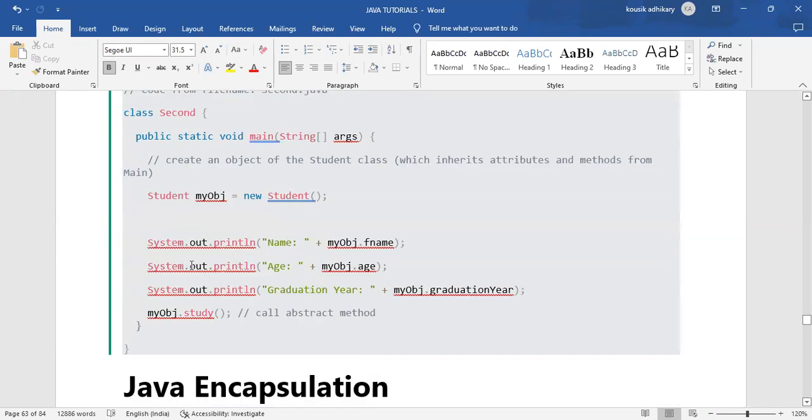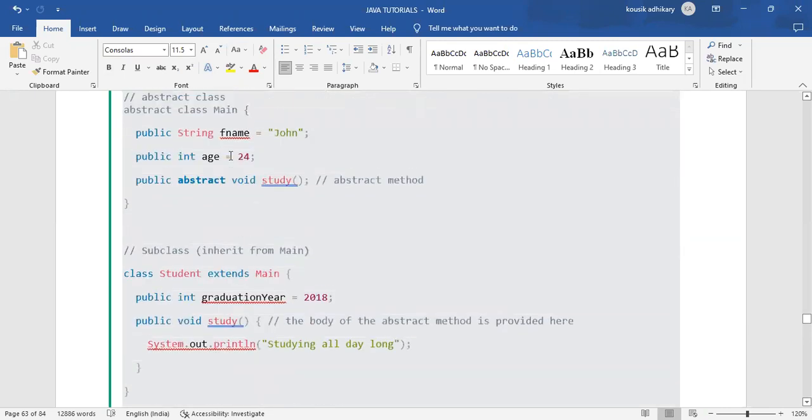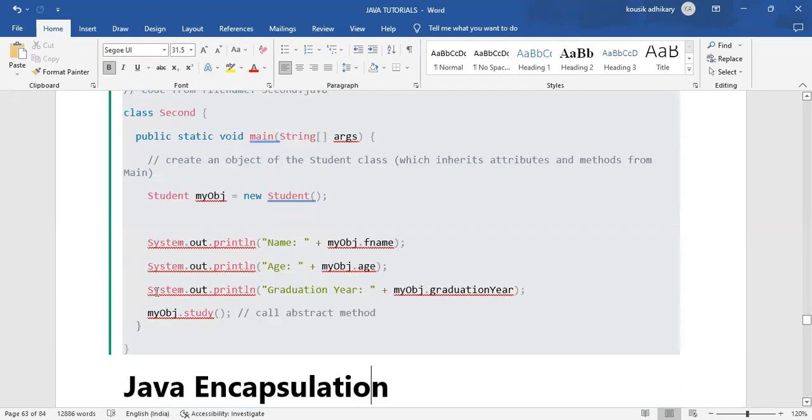Again, System.out.println(myobj.age): that object name dot age, and that age is available in that abstract class. Again, we are calling System.out.println graduation year with my obj.